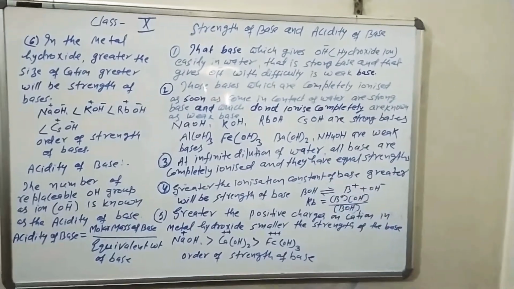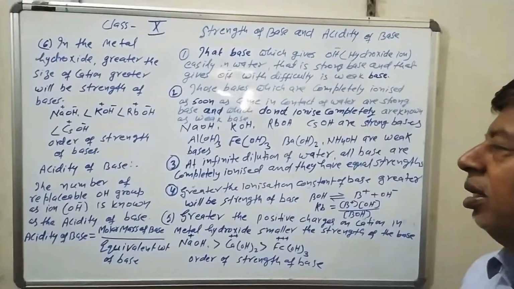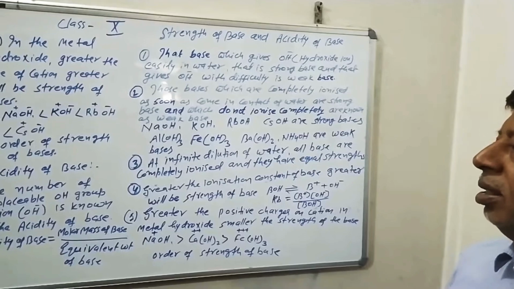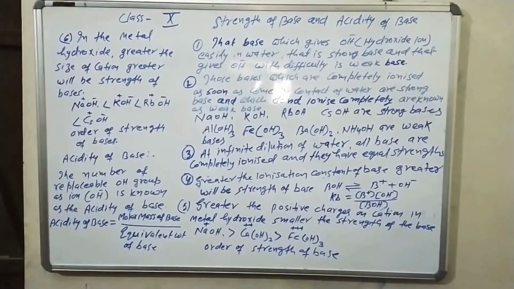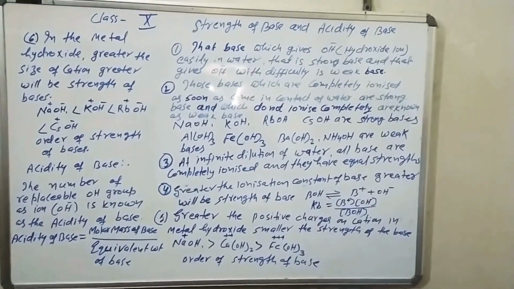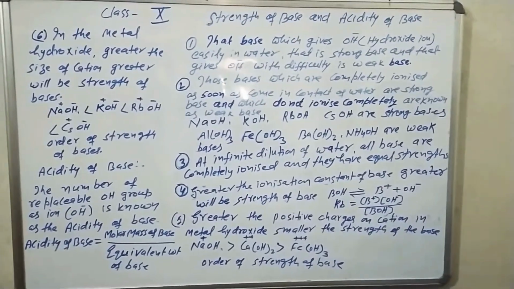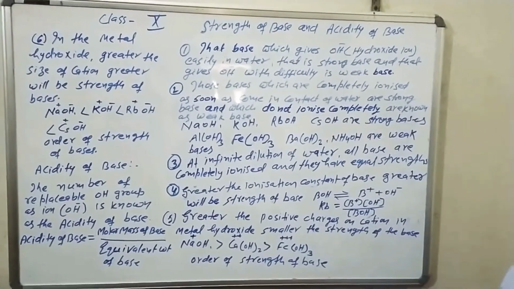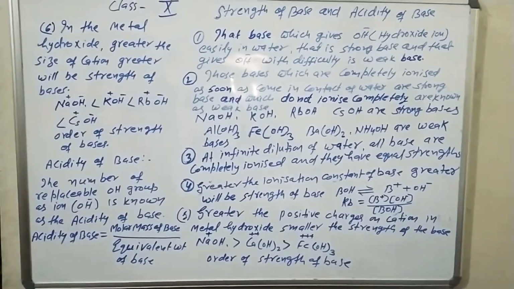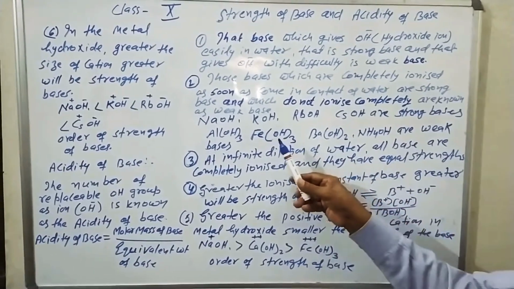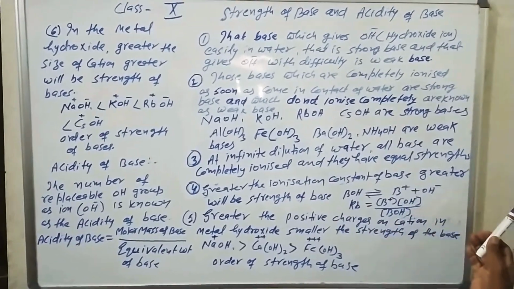They are not completely ionized in the solvent, but as dilution of the solvent is increased, their ionization increases, and such bases are known as weak bases.